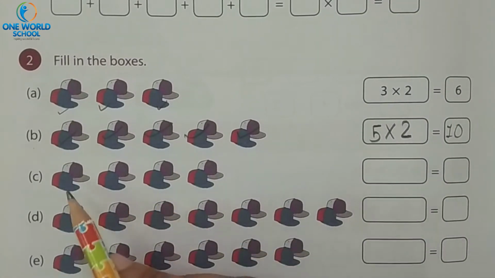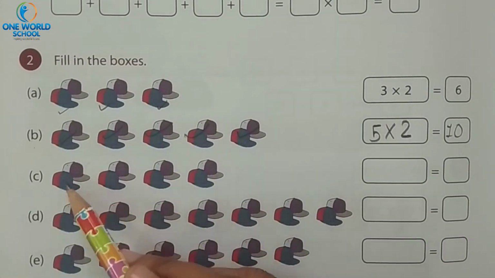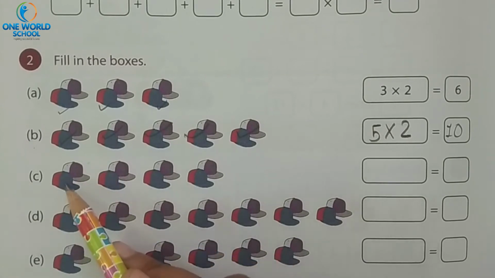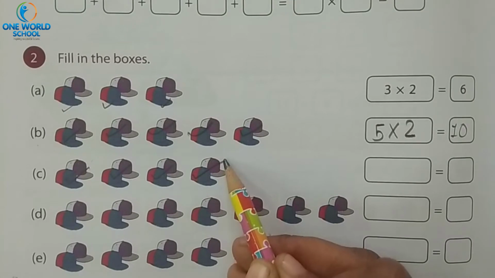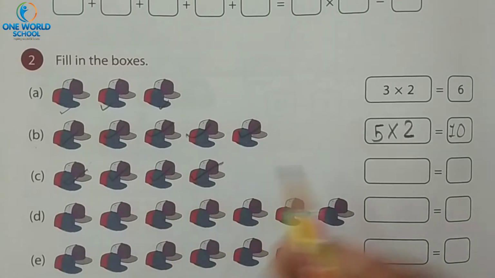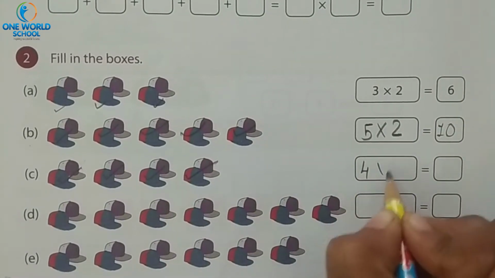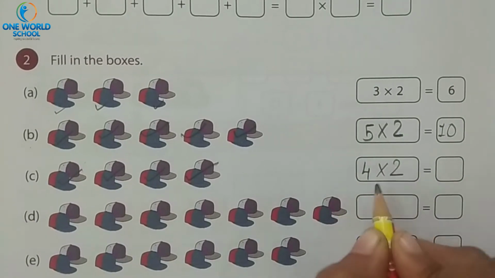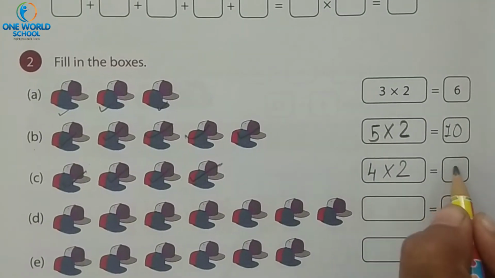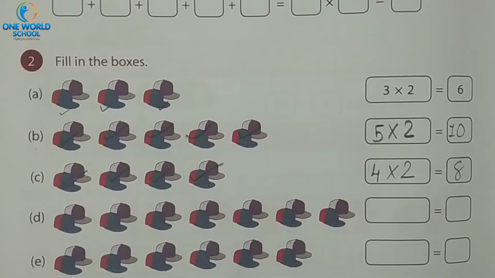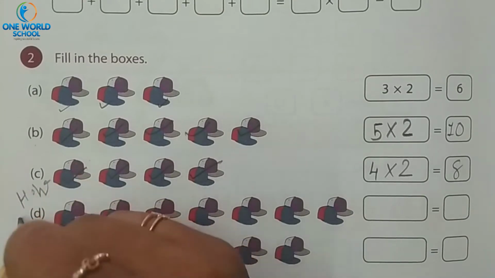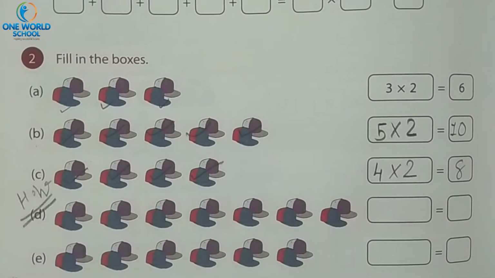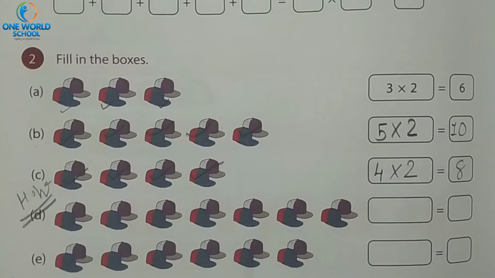Next one, number C. How many caps are there? 2 caps. But how many times? 1, 2, 3 and 4 times. 4 times 2 caps. So 4 multiplied by 2. 4 twos are 8. Understood or not? Yes. So in the same way, number D and E, you will do it at your home for practice. Okay? Yes.